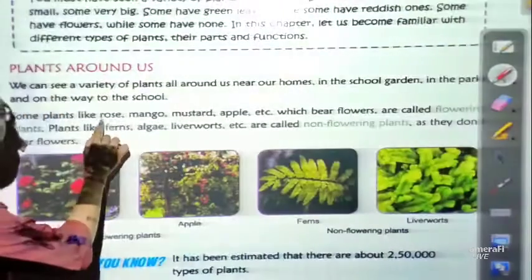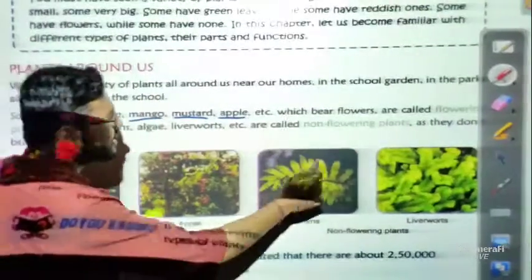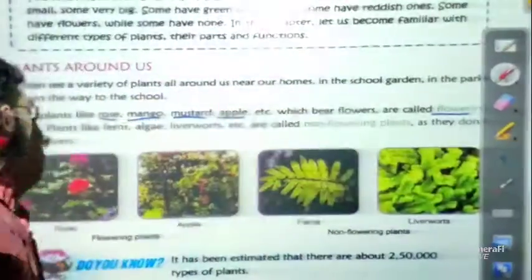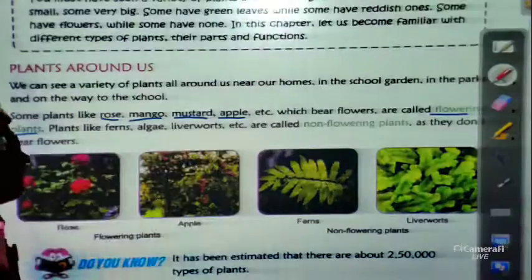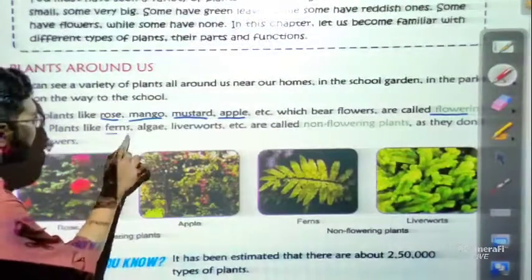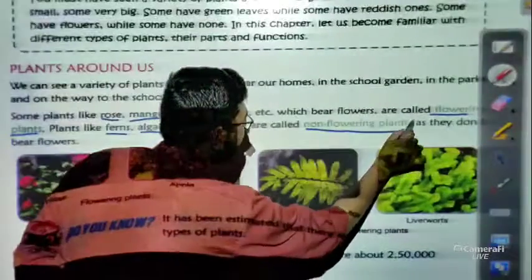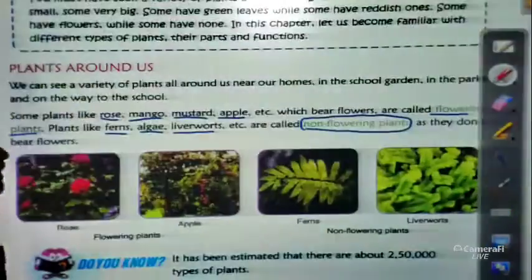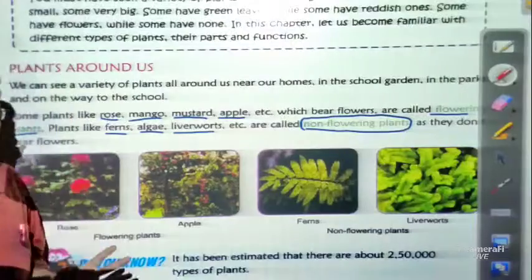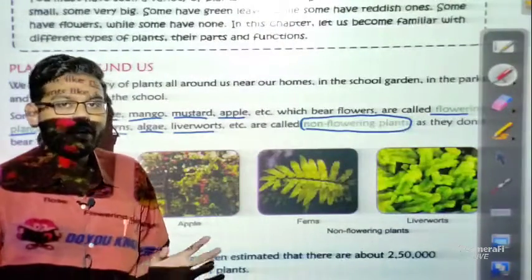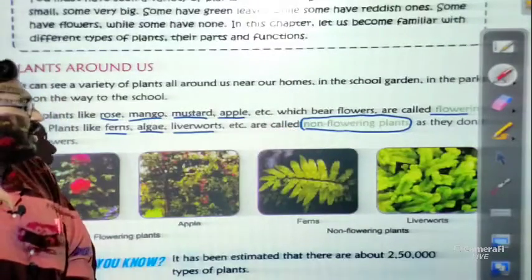Okay, so some plants like rose, mango, mustard, apple, etc., which bear flowers are called flowering plants. Flowering plants means that some plants bear flowers. And some plants like ferns, algae, liverwort, etc., are called non-flowering plants. Non-flowering plants means that the plants do not bear flowers. So very simple, we can categorize our plants into two parts: first, flowering plants, and second, non-flowering plants.